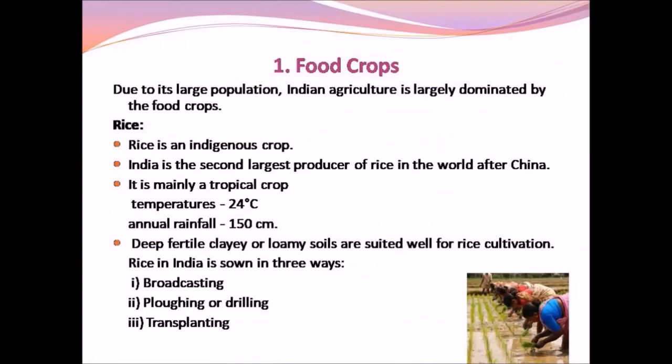In the broadcast method, it involves scattering of the seed manually over a large area or in the entire field. Labor involved is very less, and so this method produces very less yield as compared to others. Second is the drilling method. Drilling method is exclusive in India.